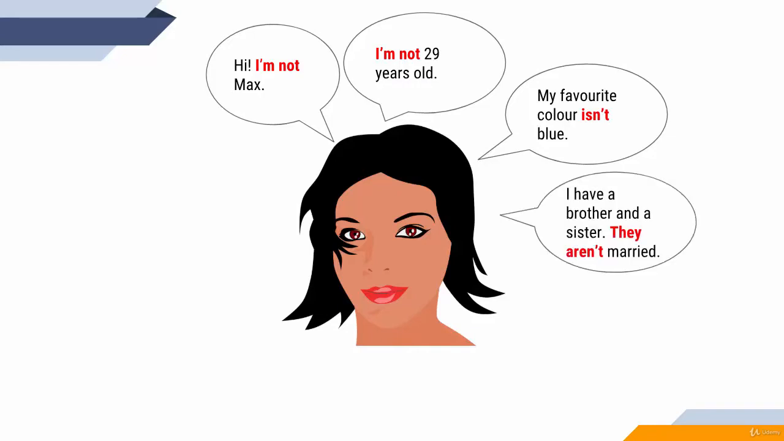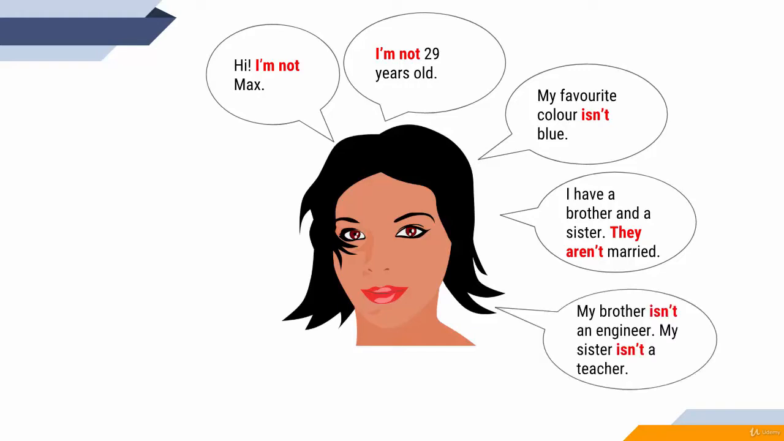I have a brother and a sister. They aren't married. They are, they aren't. My brother isn't an engineer. My brother is, he isn't. My brother isn't. My sister isn't a teacher. My sister is, she isn't. My sister isn't a teacher.